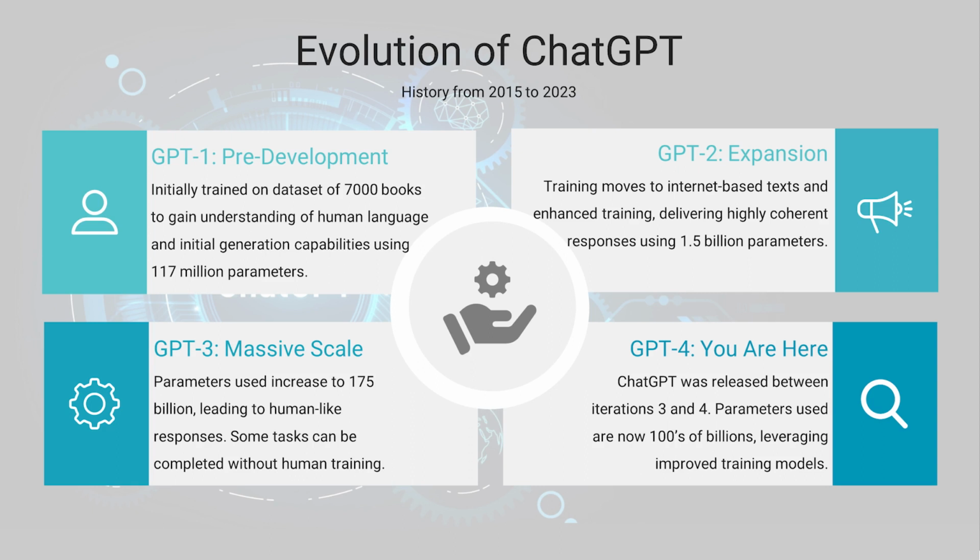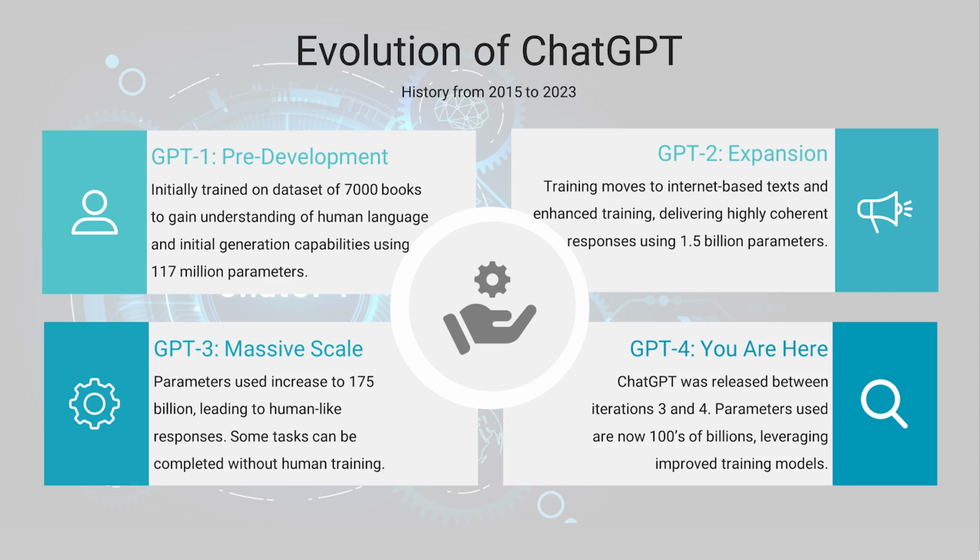GPT-2 was the first expansion within the technology. This training moved away from books to more internet-based text and information. This enhanced the training of the model. It started delivering more coherent and valid responses, and we see the parameter count just skyrocket to 1.5 billion.